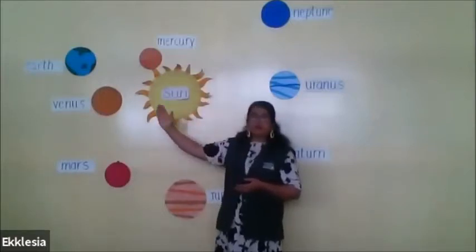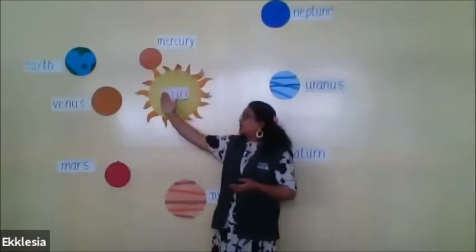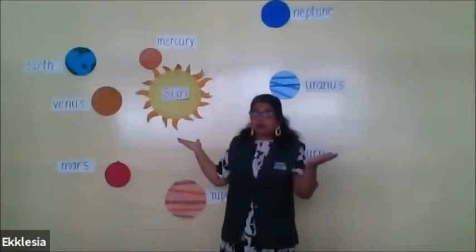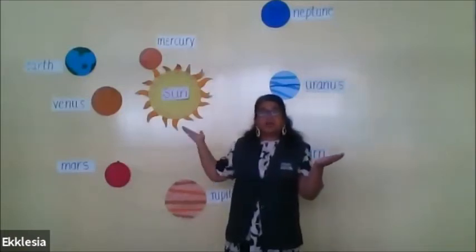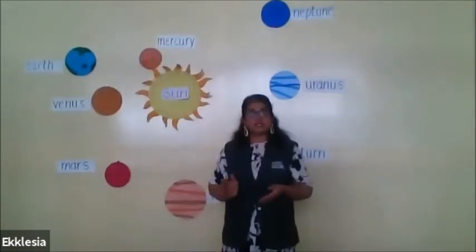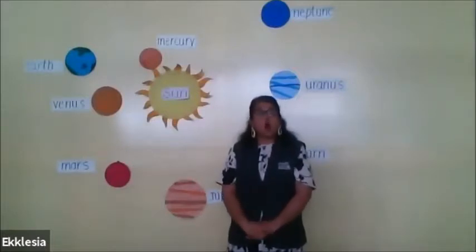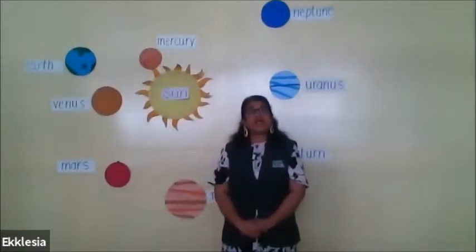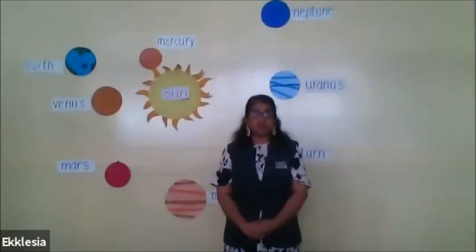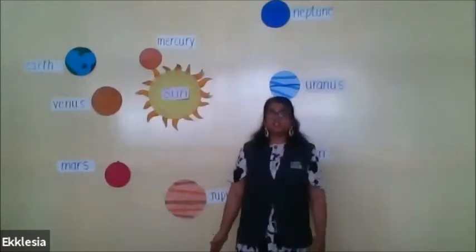Yes. So now we will learn the names of all the planets. And then the other planet will also go in its own orbit. And see, they are not dashing each other. Each one has got its own path to go around the sun. That path is orbit. And you know what is the shape of the orbit? The orbit is elliptical. Elliptical means it is oval in shape. The orbit, the path, the road is oval in shape.